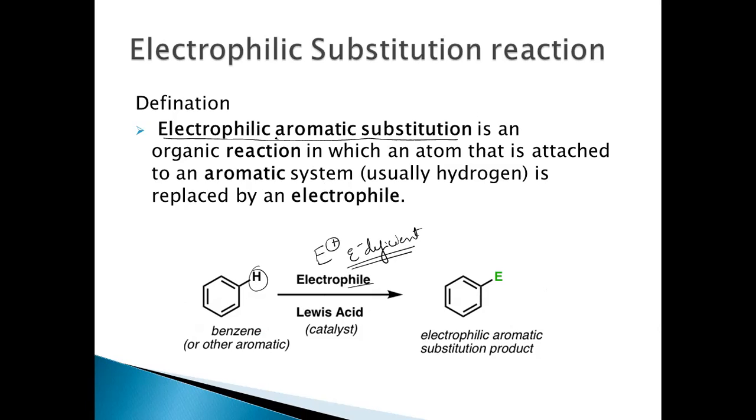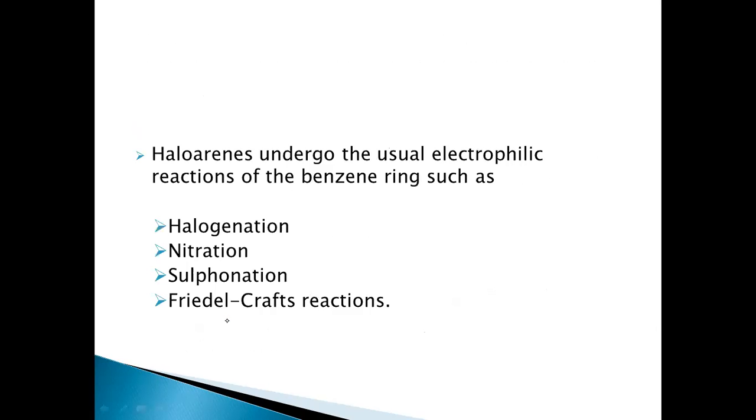And when it is carried out in aromatic compounds, this is nothing but electrophilic aromatic substitution reaction, where H+ is being replaced by E+, resulting in the formation of this product with benzene. Let's look at this reaction for haloarenes. That means these are haloarenes, where X, that is halogen, is present on the benzene ring.